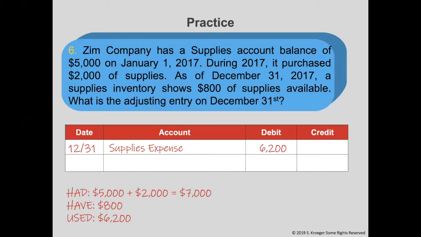Which asset are we using here? Supplies. We need to bring the supplies account down by $6,200. It was at $7,000, but we don't have that anymore. We only have $800 on hand. We need to subtract $6,200 from that account, so the balance is now at $800.